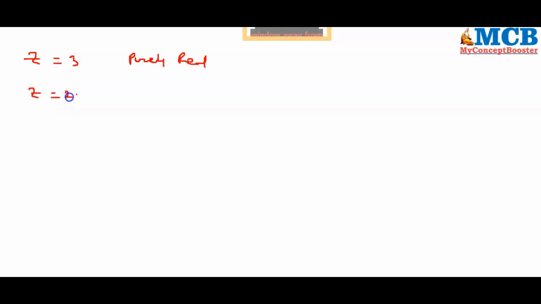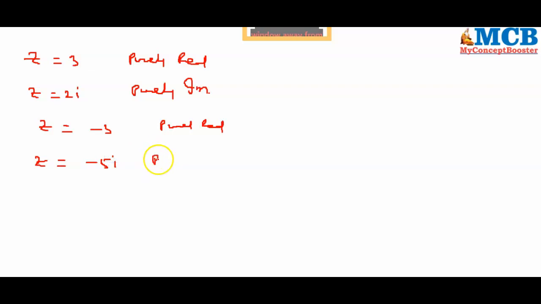Suppose you are given z is equal to 2i. What do you say? It is purely imaginary. Supposing you are given z is equal to -3. This is also purely real. Z is equal to -5i is purely imaginary. The first one, z is equal to 3, is purely real. Where does it lie? Z is equal to 3 means 3, 0.